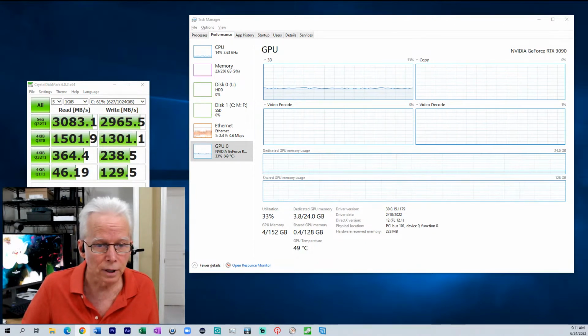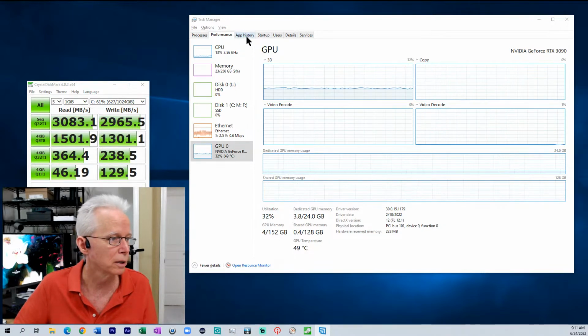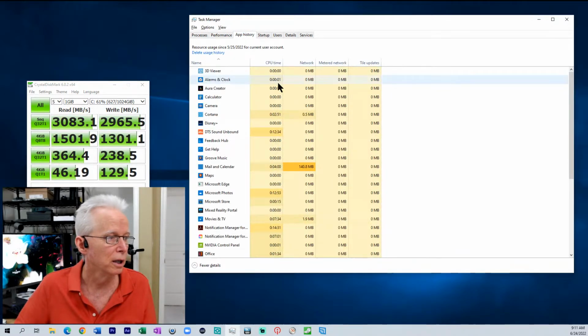Looking to see if there's anything else on it. It shows your DirectX version here. Then let's go on to the next tab, App History. Whoops, my mouse is on the wrong screen. That's why that's not clicking there. And you probably haven't been seeing me moving the mouse around.